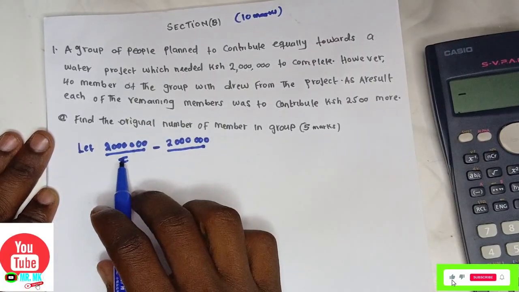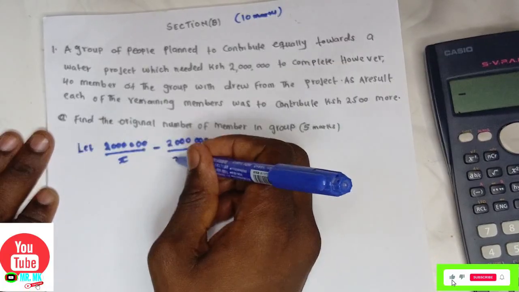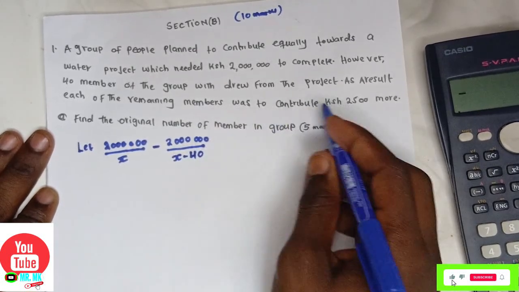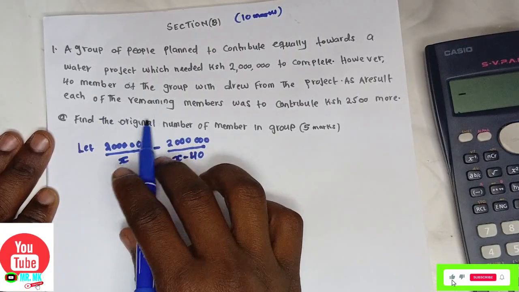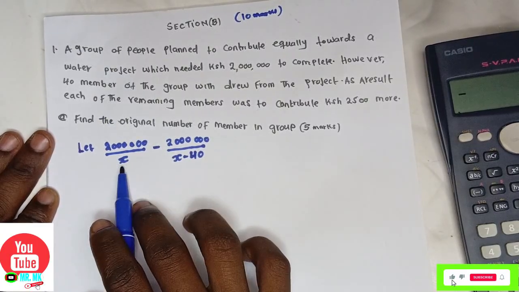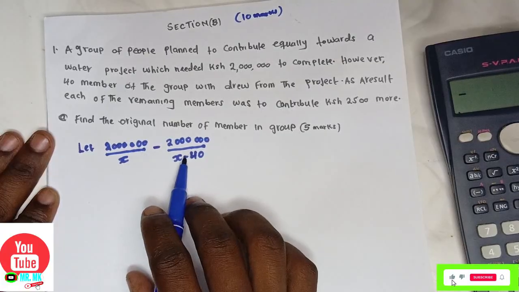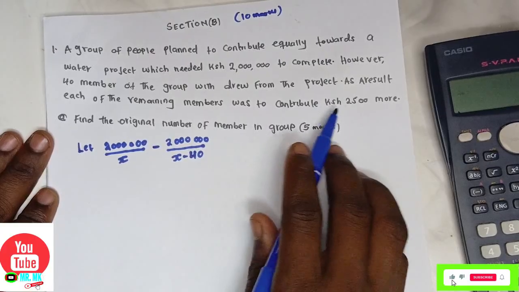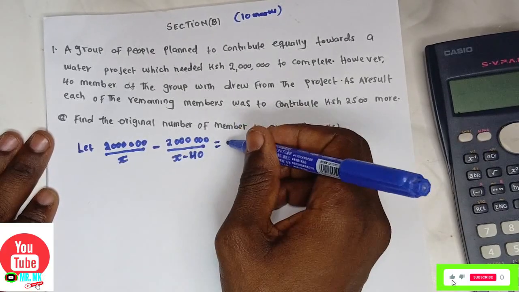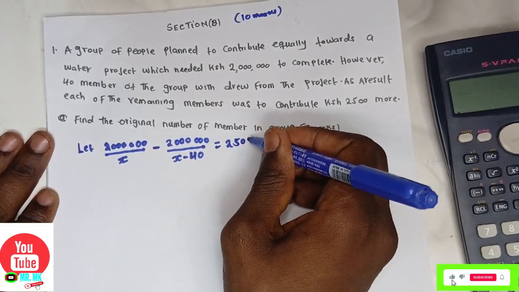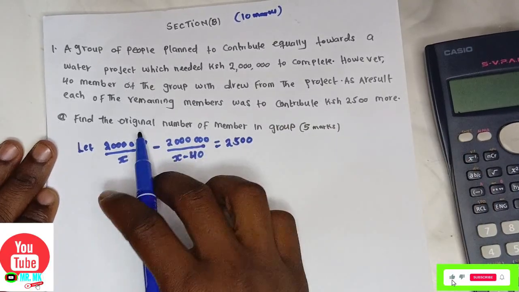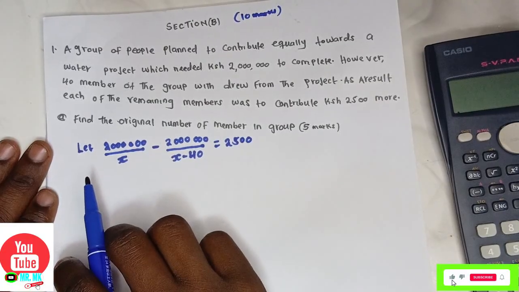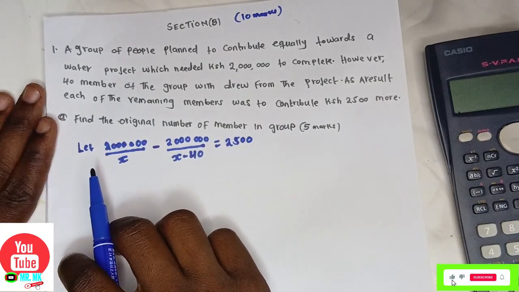If the original be x, the remaining members will be x minus 40, which each of the remaining members was to contribute 2,500 more. Find the original number of the members in that group. How do you find the original number now?